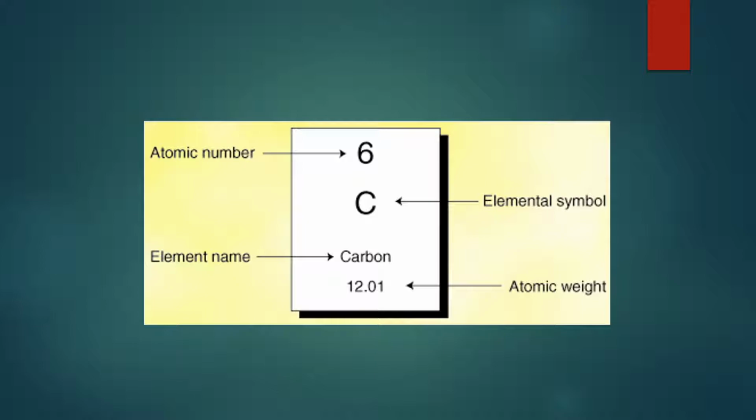The last item in an individual element's section is the atomic weight, which is very important. This is the number of protons an atom has plus the number of neutrons it has. The reason it is written as a decimal is because the weight is an average of all the element's isotopes, which are basically versions of the element with different amounts of neutrons. Each proton and neutron is 1 AMU, or atomic mass unit. For this element, the atomic number is 6, so it's 6 AMU from protons, and we know that the atomic weight is 12, so 12 minus 6 is 6. So we know that the element has 6 protons and 6 neutrons, making the atomic weight 12.